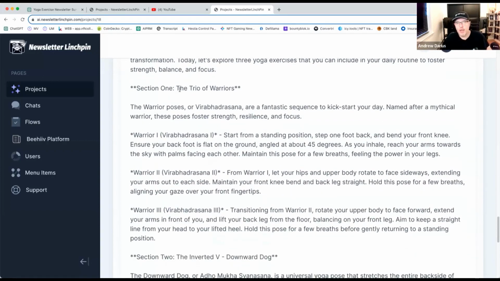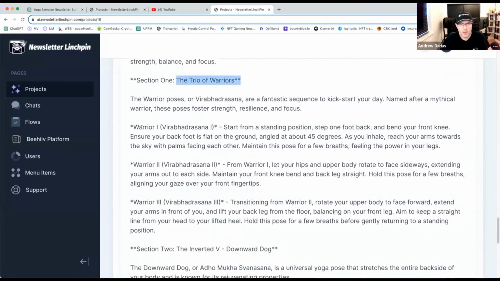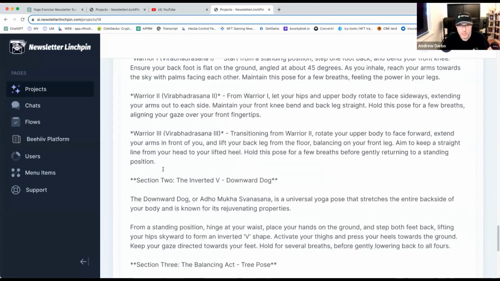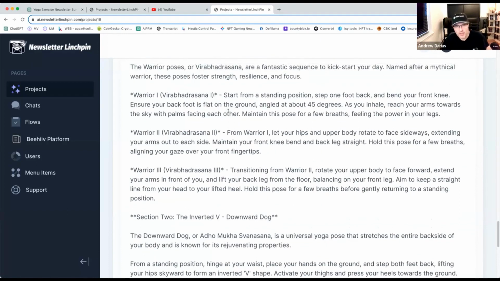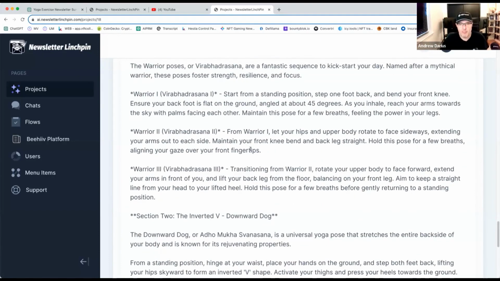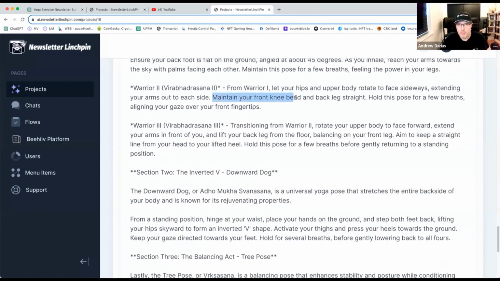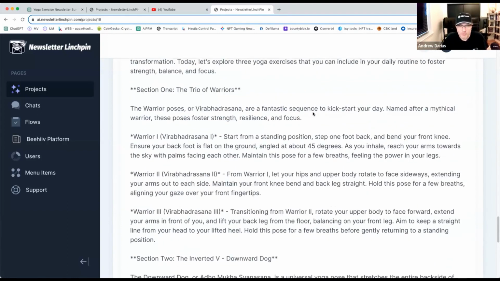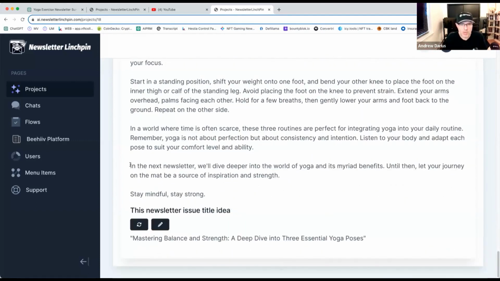So you have section 1, a trio of the warriors. Warrior 1, Warrior 2, Warrior 3. You have all those exercises. It's kind of catchy, like a story based on also what you have to do, right? Not biomechanical, but you have also information. Maintain your front knee bent and leg straight. So you feel better because you are a warrior, right? You are doing something, right? If this is your audience, you're doing something in the yoga universe. So there's a bit of this kind of mindset, but not too much. But you have actually mechanical, right? Angles, position.